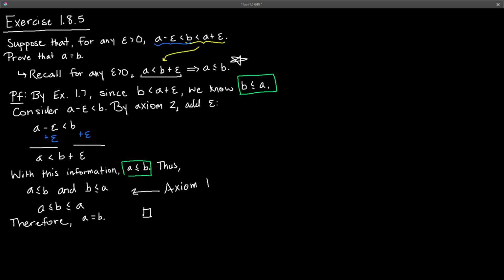So again, the axioms come in very handy when we're doing our proofs. And that will be it for the exercises. For the next lecture, we'll be looking at some roots. So that's what we'll be doing.